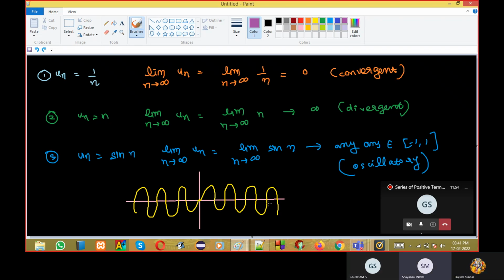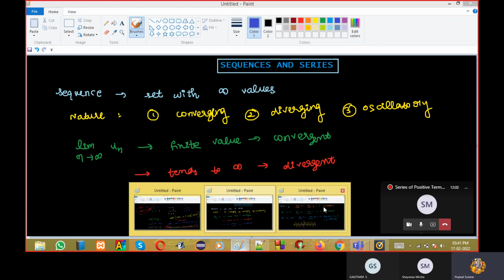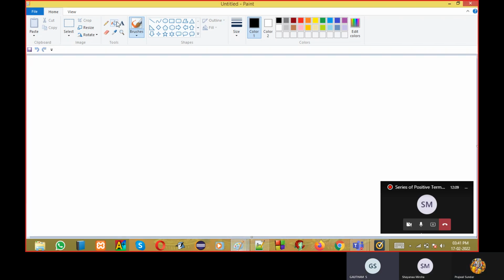Like oscillatory, convergent, divergent, do we say all these with n tending to infinity? Yes, with n tending to infinity only you should say. This is sequence, not series. Series we will come to. Okay, now sequence is done.